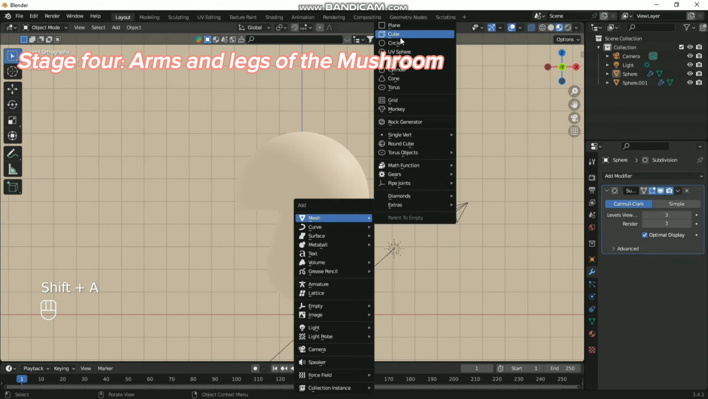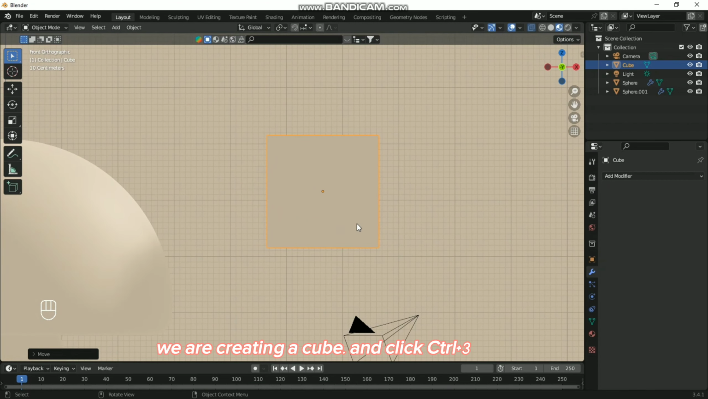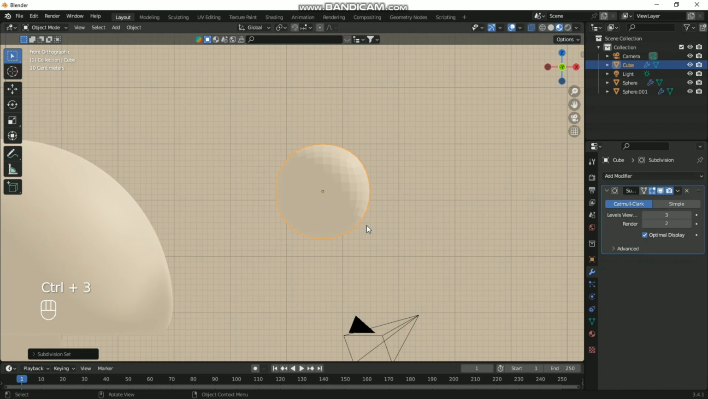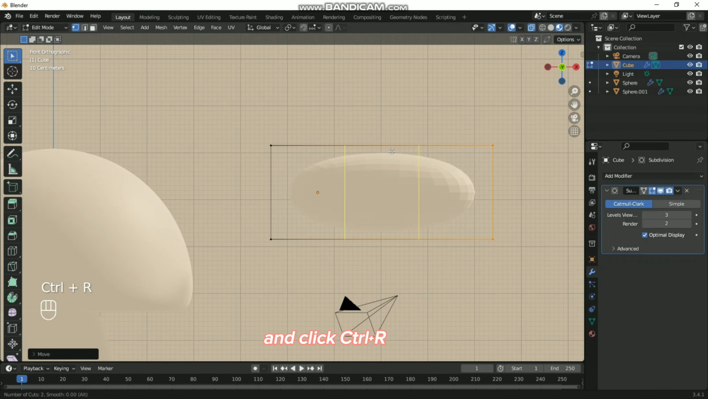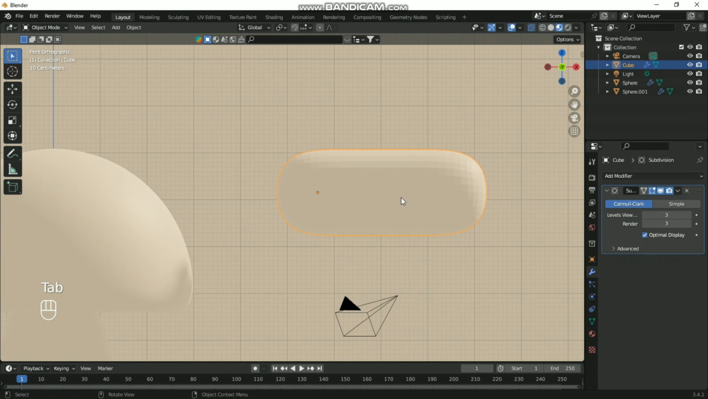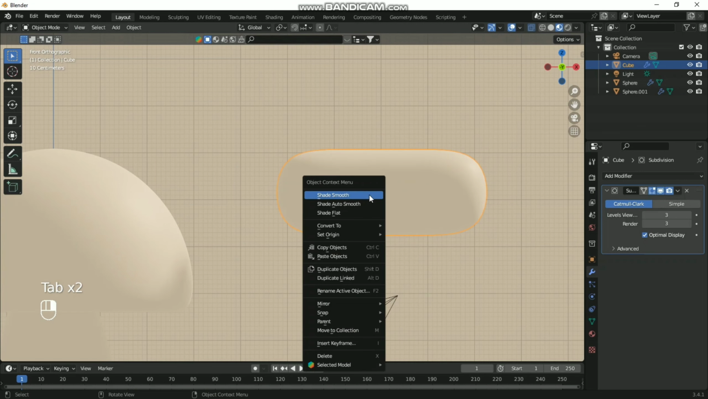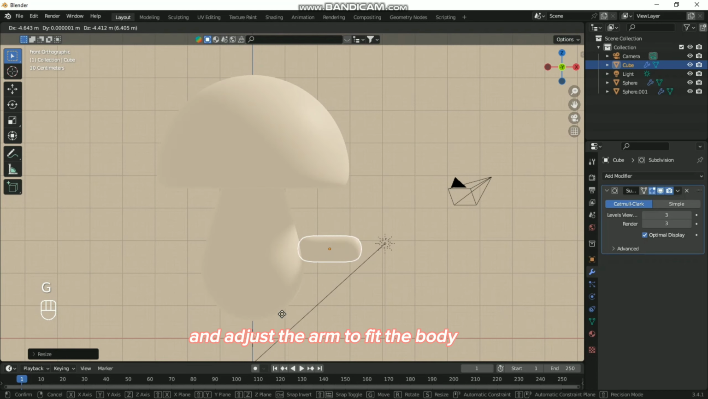Stage 4. Arms and legs of the mushroom. We are creating a cube and click Ctrl plus 3. We pull his hand and click Ctrl plus R. Right click and shade smooth. And adjust the arm to fit the body.